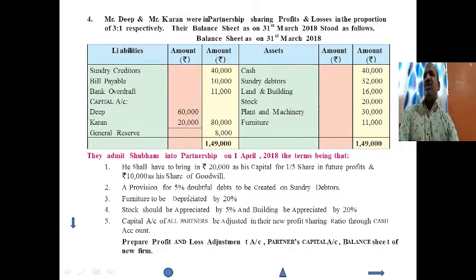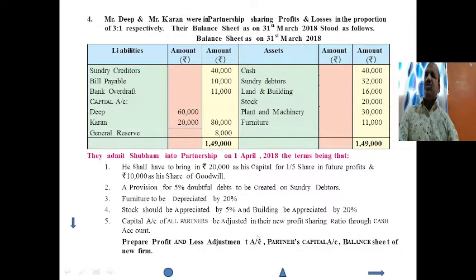Number 3, furniture be depreciated by 20%. Furniture also reduced by 20%. Number 4, stock should be appreciated by 5% and building be appreciated by 20%. Stock and building is appreciated by 5% and 20%. Next, capital accounts of all partners be adjusted in their new profit sharing ratio. Capital accounts of all partners are adjusted in new profit sharing ratio through cash account.